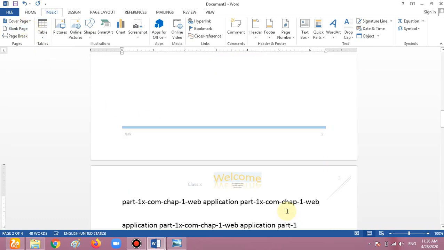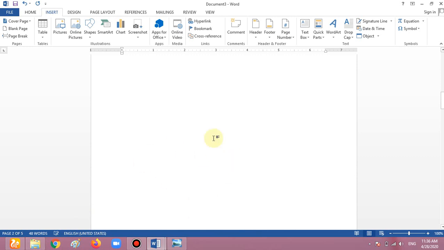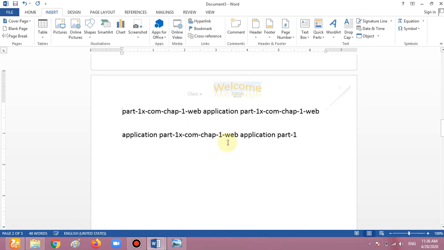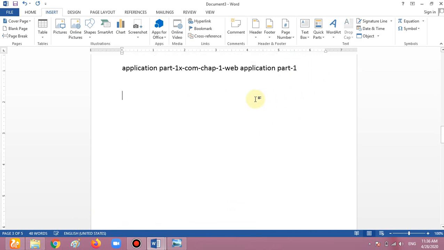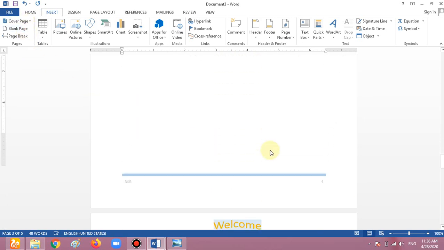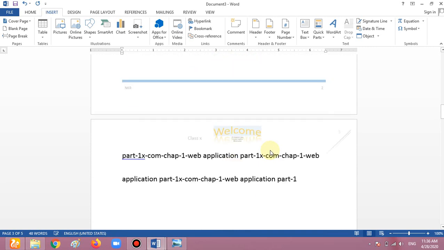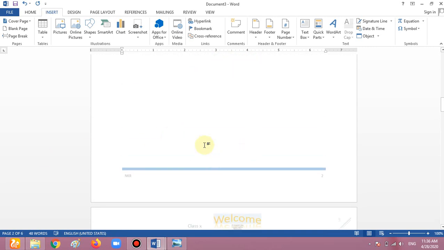Look, your cursor is here, we have a blank page on the top, and when our cursor is on the downside, then I have the blank page on the bottom. Okay, so that is the way we can use the blank page.